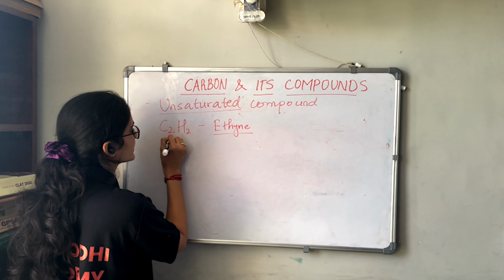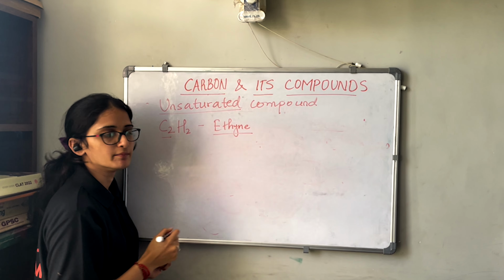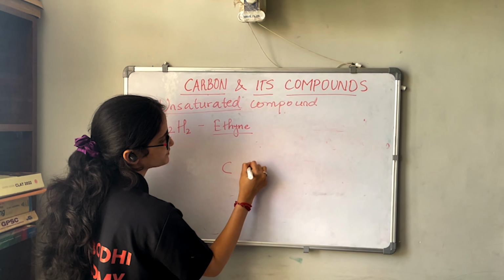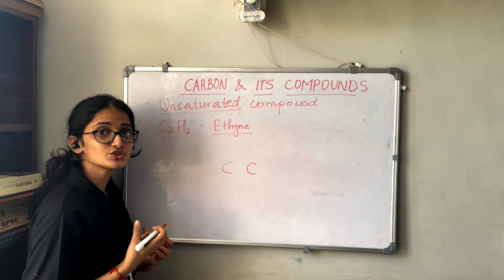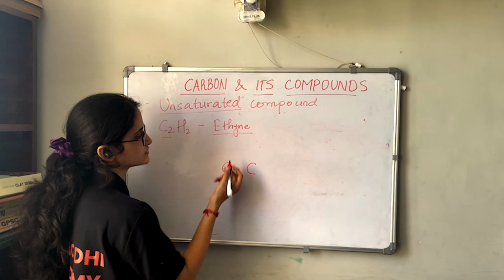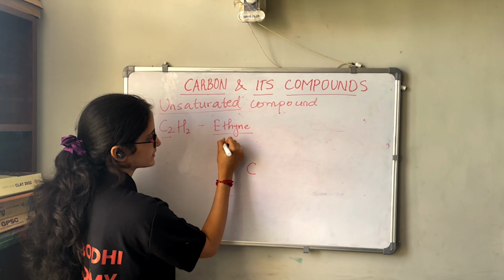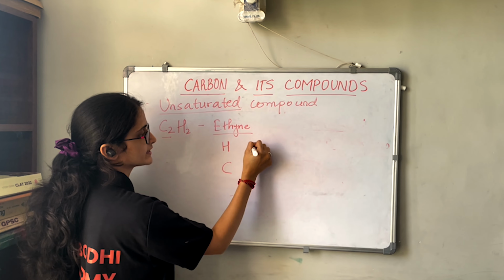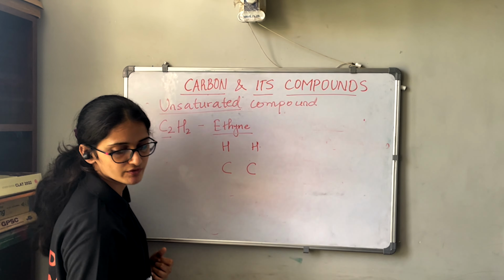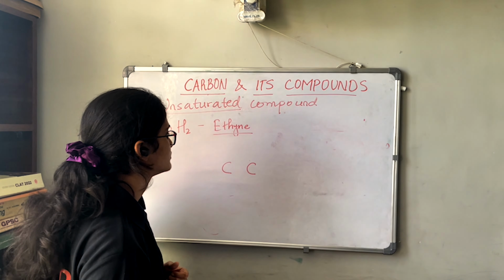So how many carbons do we have here? 2 carbons. And how many hydrogens do we have here? 2 hydrogens. So we can write one H here and one H here, or else we can write the 2 hydrogens at this side.